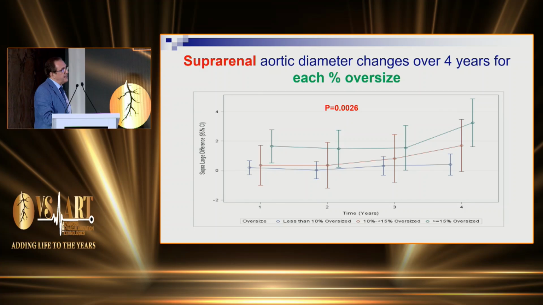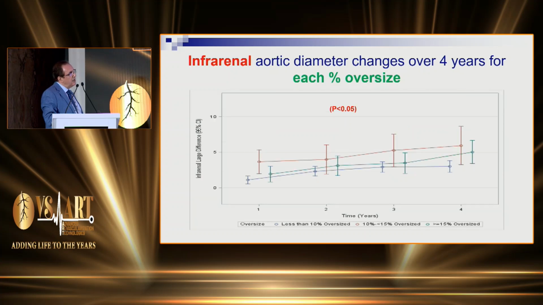So what he found, for suprarenal aortic diameter changes over how much we oversize, he noticed that if we oversize more than 15%, this is the group that has the highest change in the suprarenal aorta diameter after EVAR. For the infrarenal aorta, the same. If we oversize more than 10 to 15%, this group also has the highest number of aortic neck dilatation after EVAR. And in both, the difference was statistically significant.